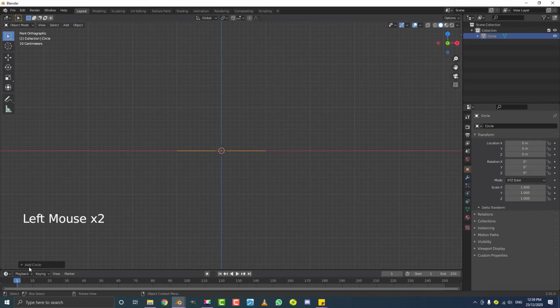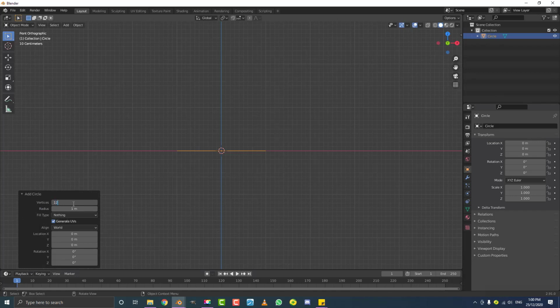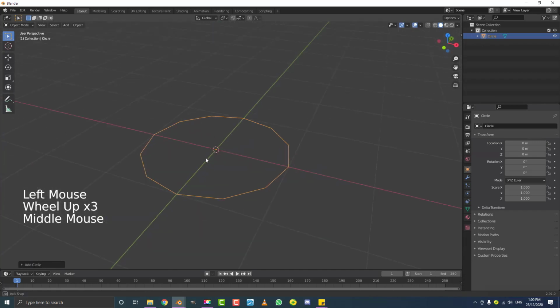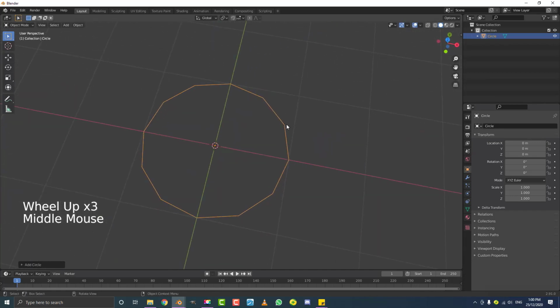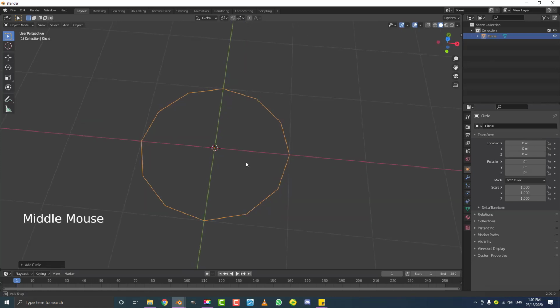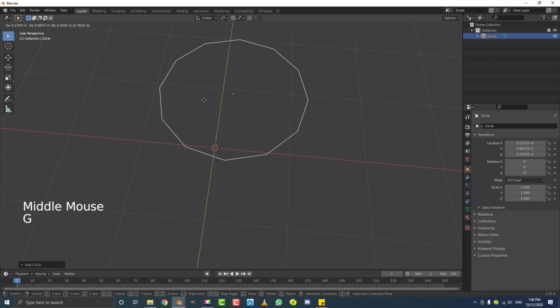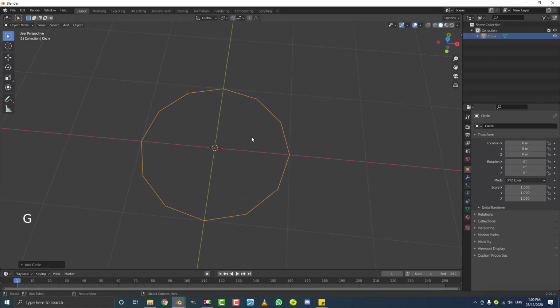What we're going to do is go to the add circle settings here, and make sure that the vertex count, or the vertices if you will, is just 12. So we're going to go with a count of 12, hit enter, and it's dropped down here, and now we have a circle with 12 vertices you can see all around here. With this guy active in our selection up here, we're going to hit the Tab key. That's going to go into edit mode for us here.